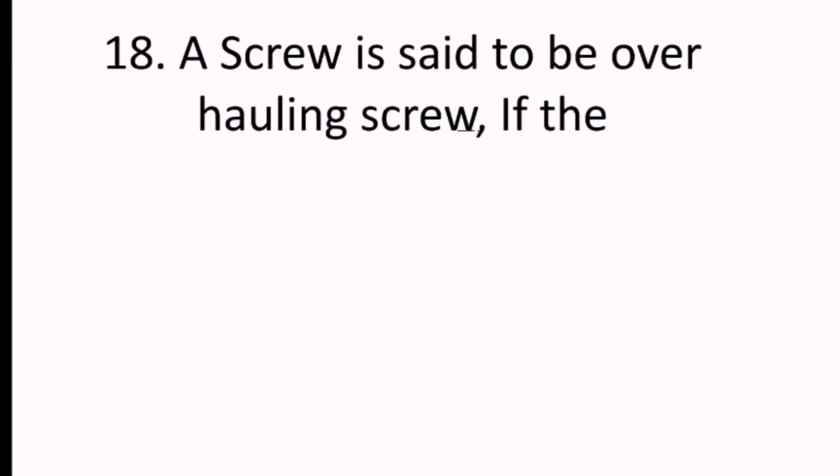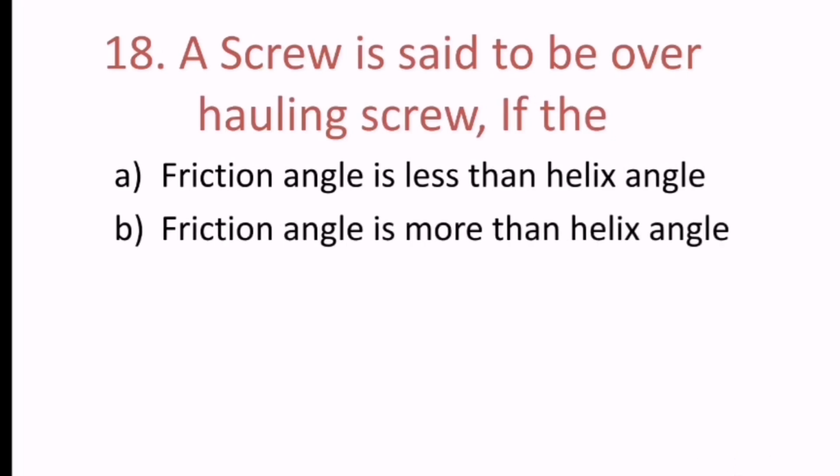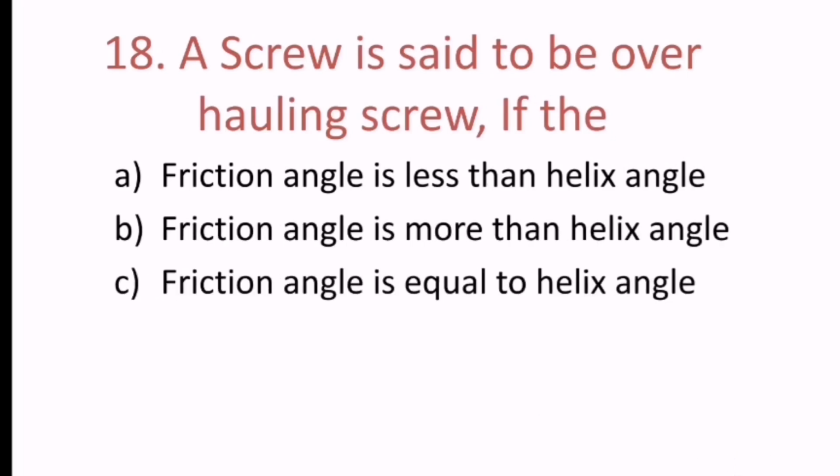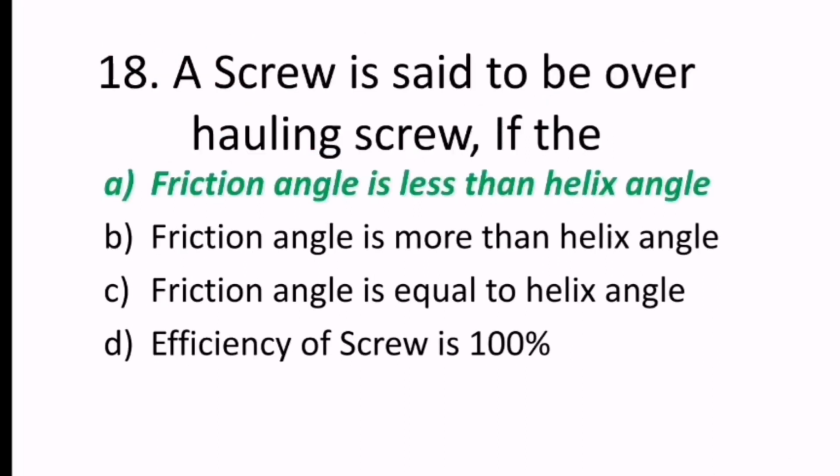18th question reads, a screw is said to be an overhauling screw if its friction angle is less than the helix angle, friction angle is more than helix angle, friction angle is equal to helix angle, or efficiency of screw is 100%. Hence the correct answer for the overhauling screw is friction angle is less than helix angle.